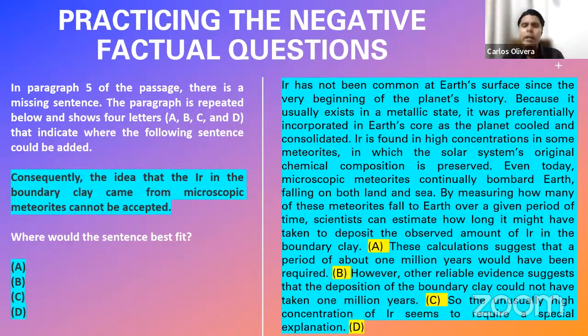So it would be irrational to believe that in those spots we would be entering a phrase that, as you can see, is very negative: "The idea that air in the boundary clay came from microscopic meteorites cannot be accepted." It's basically concluding that the theory is a bad theory. So how could we include that in a part where we are talking positive things about the theory? It must always go at the end, when we have already discarded the theory and we are trying to say, now we need to look for an alternative explanation. So that is the reason why this is the correct answer. Is there any question, dear students, about what you need to do?